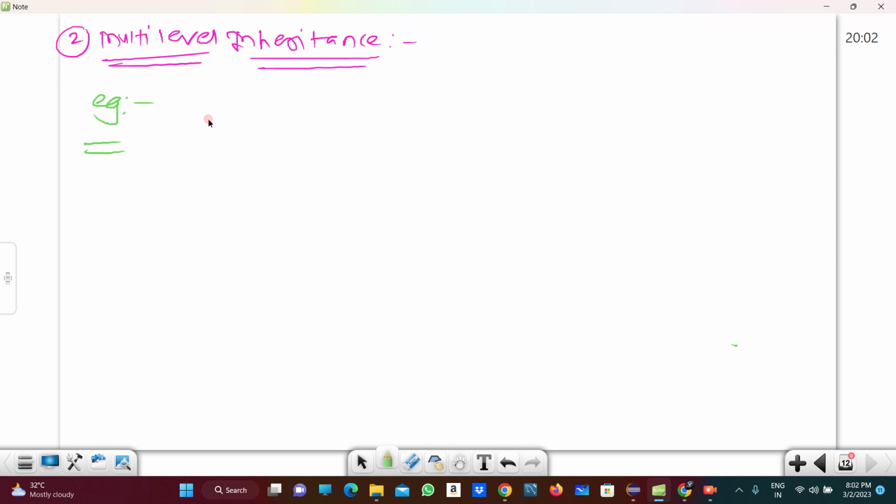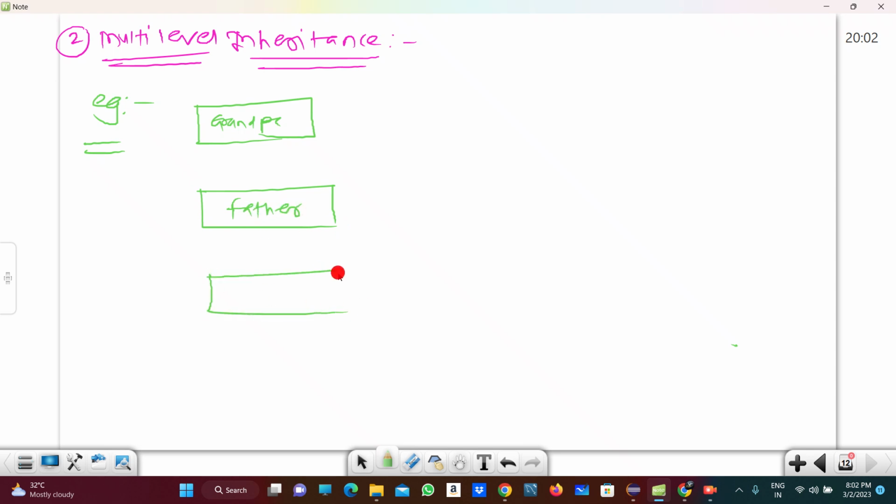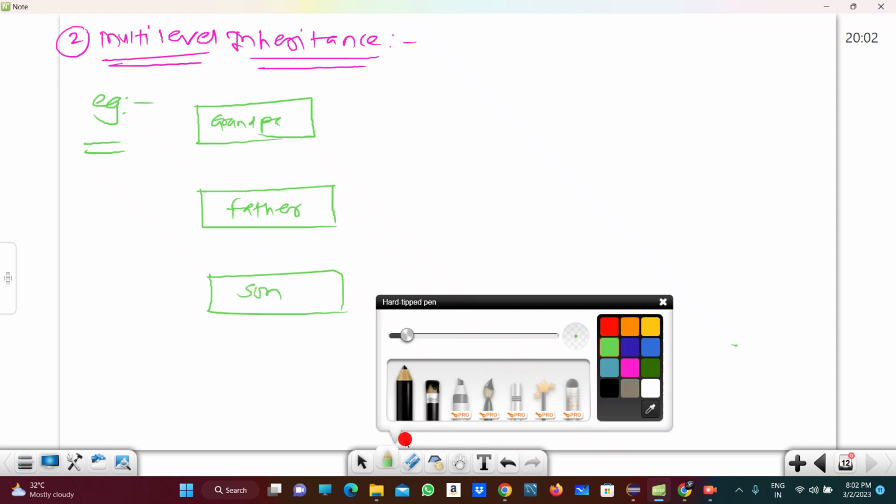For example, I am taking the multi-level inheritance. Suppose there is a grandpa, then this is the father, and this is the son.